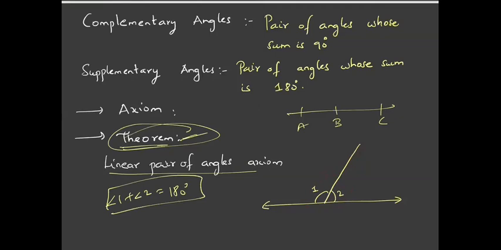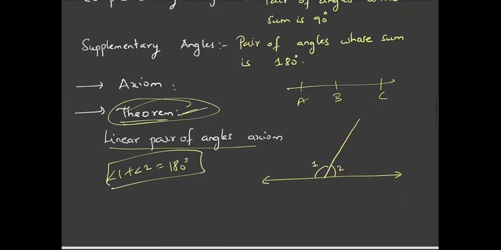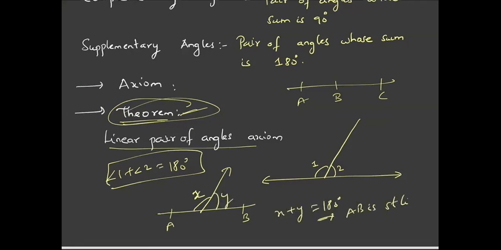Let us say you have this AB, and you don't know whether AB is a straight line or not. Let us say you have this ray, and there are two angles, X and Y. Now, if angle X plus angle Y is 180 degrees, then you can say that AB is a straight line. So the converse of this axiom is also true.